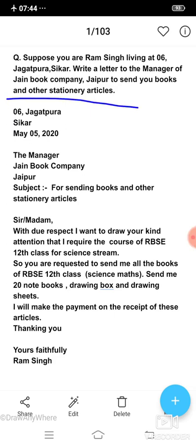First of all, we write the sender's address, which is 6 Jagatpura, Sikar. The name of the city is always written downside. After that, we write the date. The date is May 5, 2020.